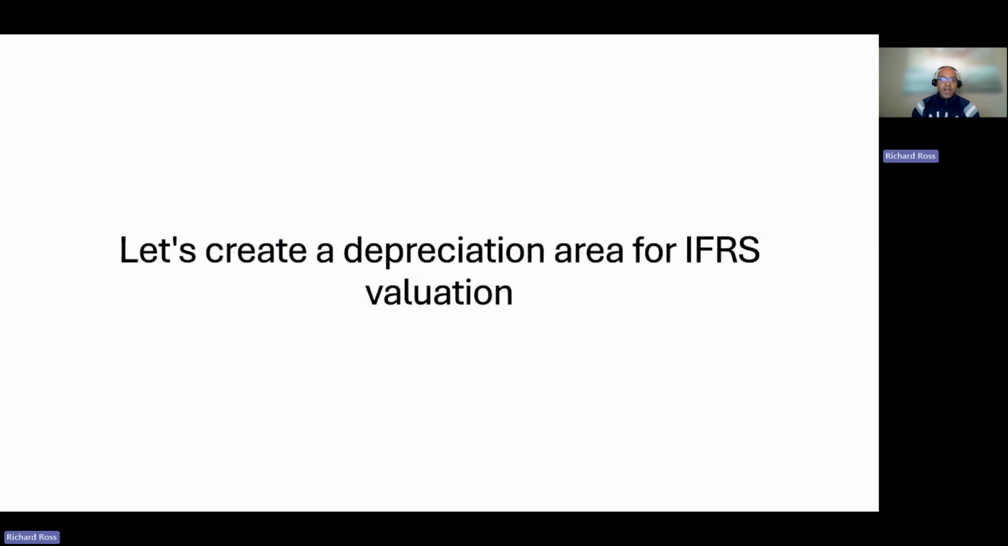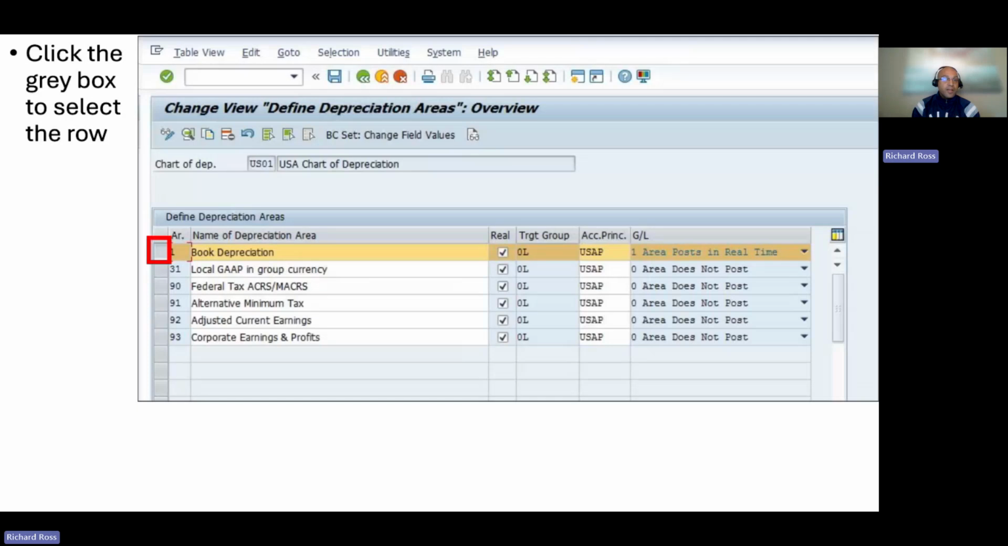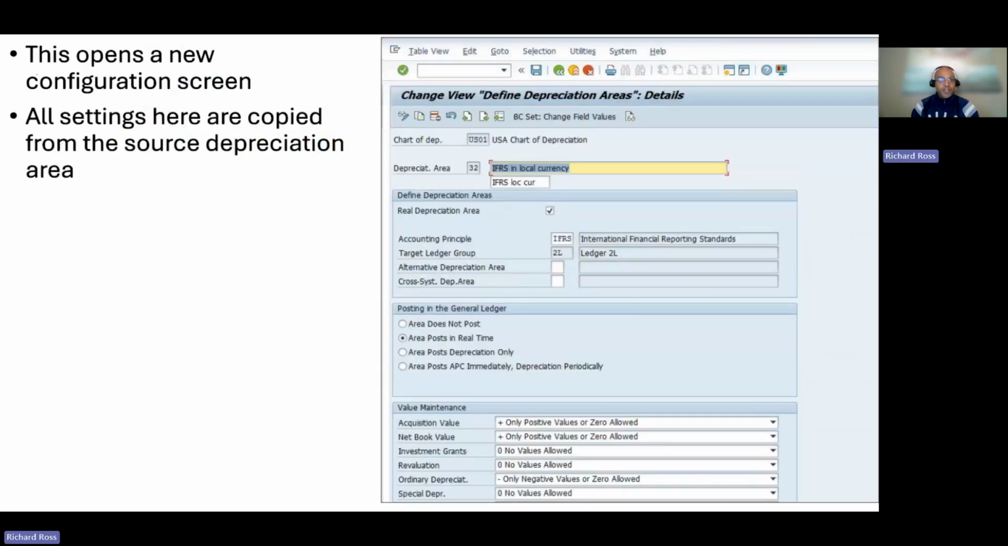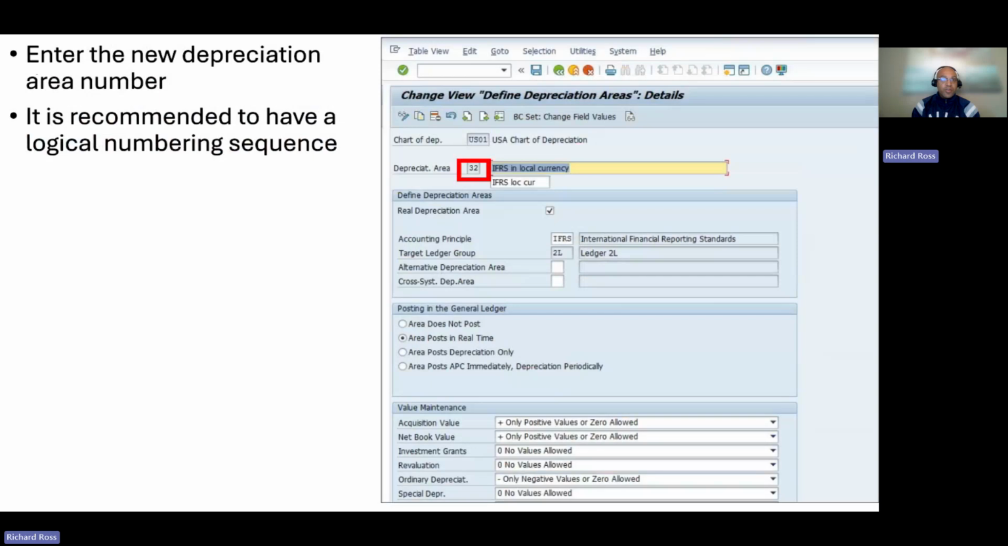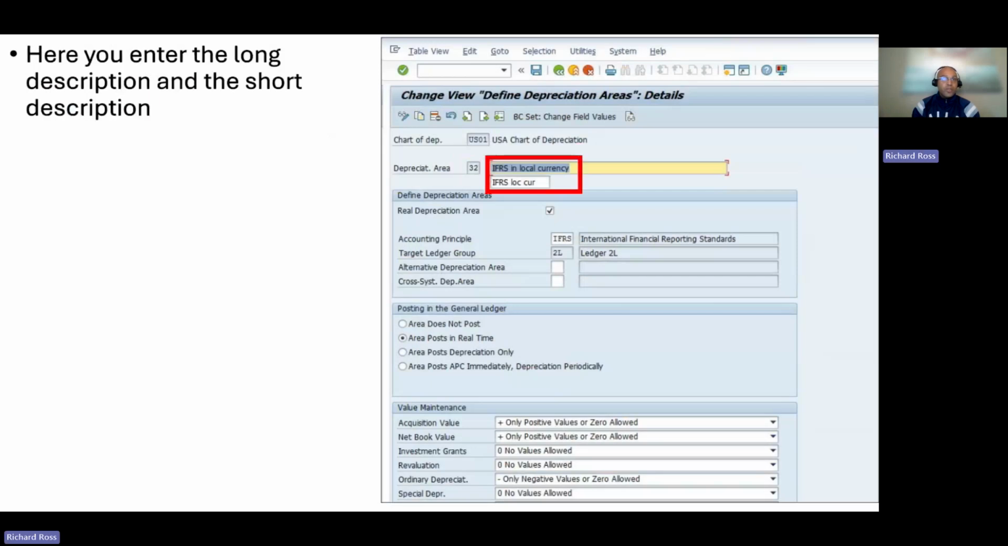Let's create a depreciation area for IFRS valuation. Click the gray box to select the row. Click the copy icon. This opens a new configuration screen. All settings here are copied from the source depreciation area. Enter the new depreciation area number. It is recommended to have a logical numbering sequence. Here, you enter the long description and the short description.